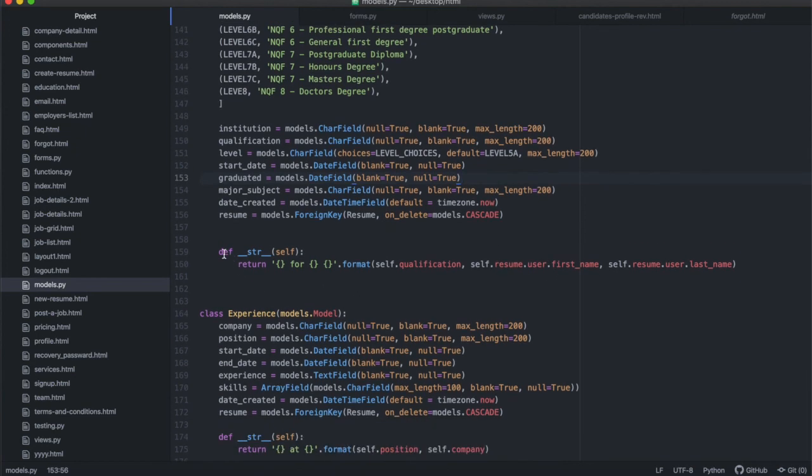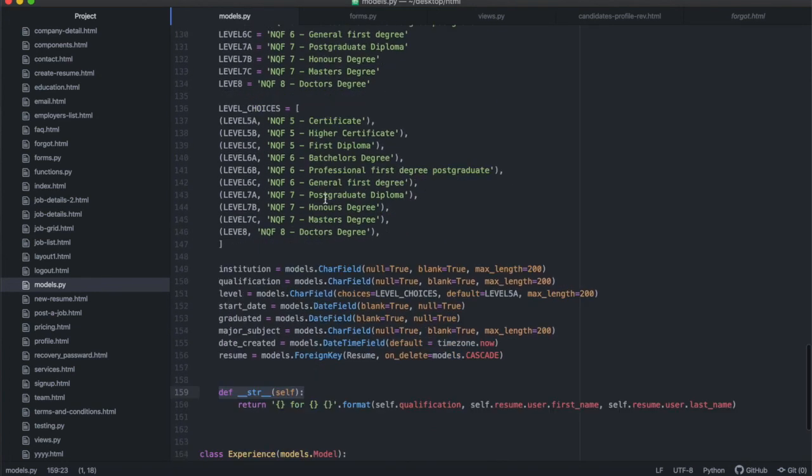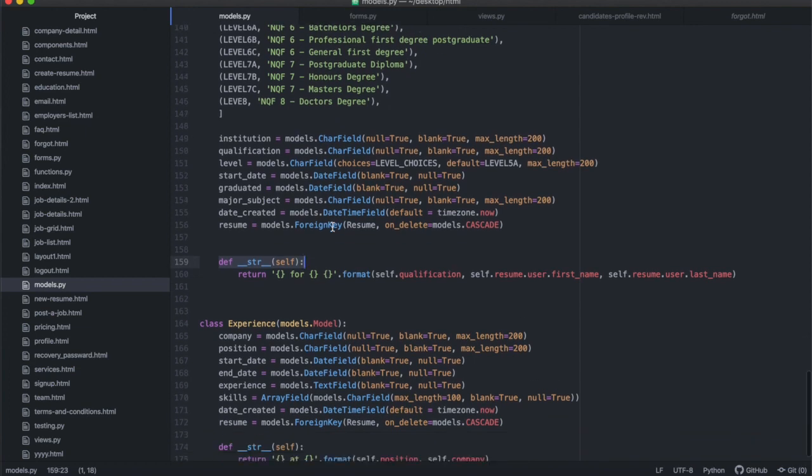Then we've added the string function, which will be called when we want to print an instance of this education model. For that, I've decided to have the qualification, the first name, and the last name. So whatever the qualification is, it will say, I don't know, BSc in engineering for Scolo Online, because the first name will be the resume user first name, resume user last name.